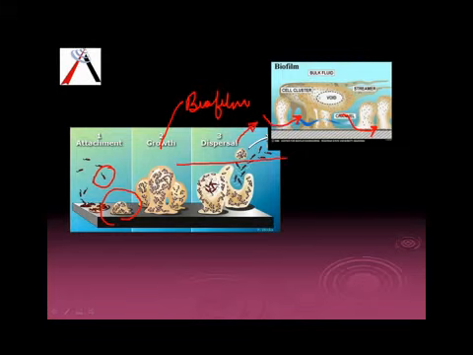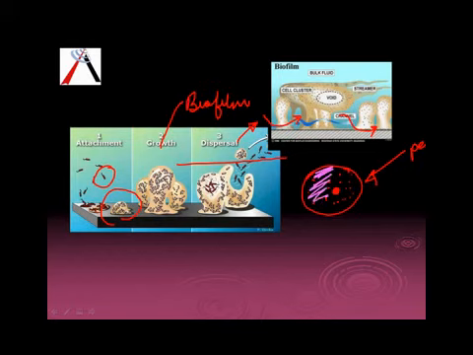These bacteria come in colonies, they try to help each other. For example, there is a bacteria here, and there are a few other bacteria here. This thicker bacteria is penicillin resistant, but the bacteria surrounding it are not penicillin resistant. If we give penicillin, this bacteria will produce penicillinase, which degrades penicillin, and these small bacteria which were actually not resistant to penicillin become resistant just because they are in the vicinity of this bacteria that protects them. That is how biofilm acts. So one bacteria protects another bacteria.